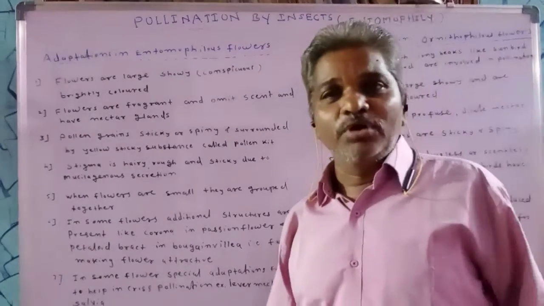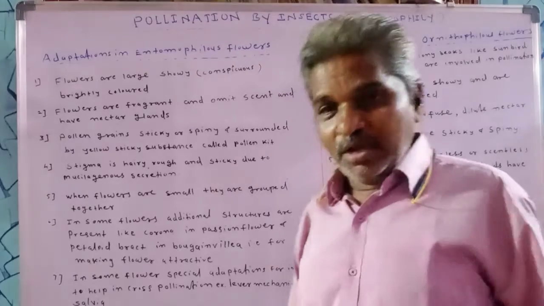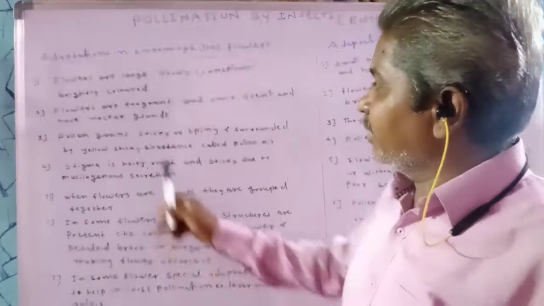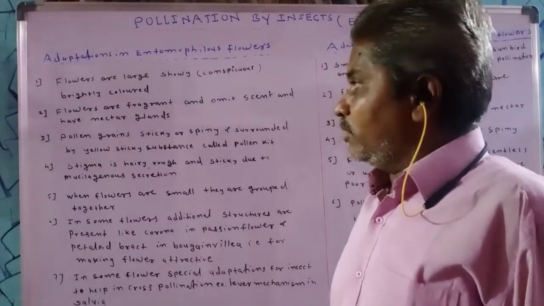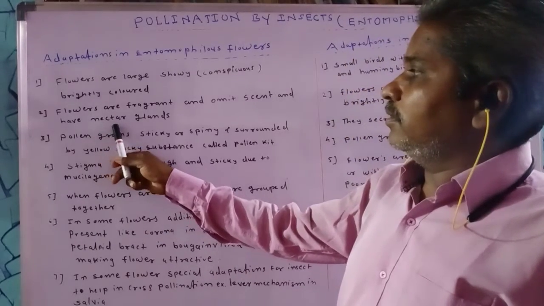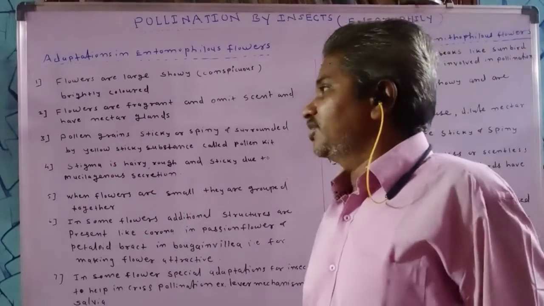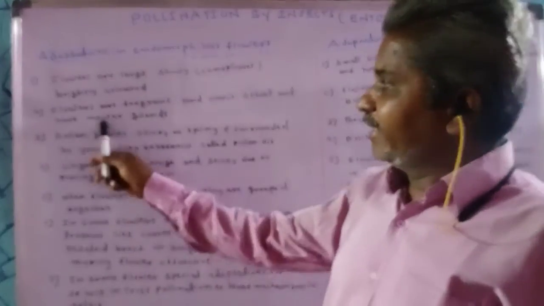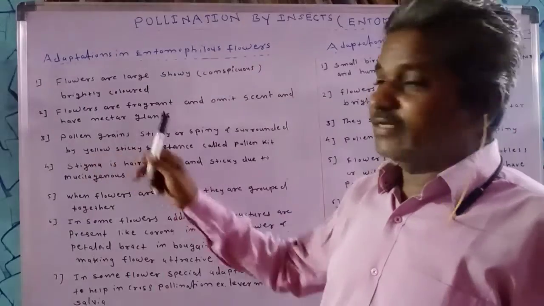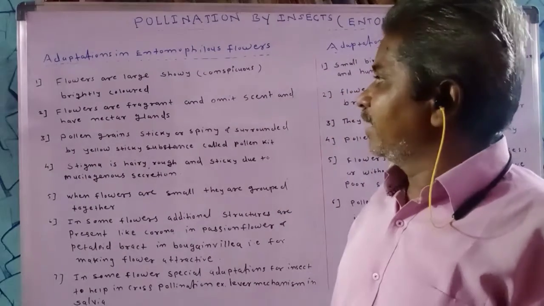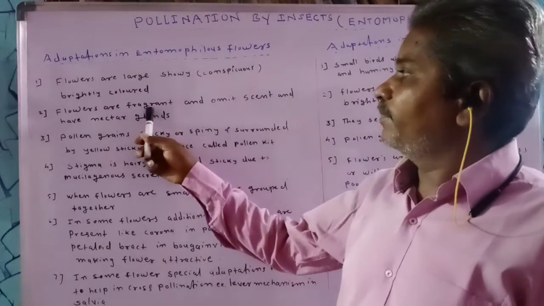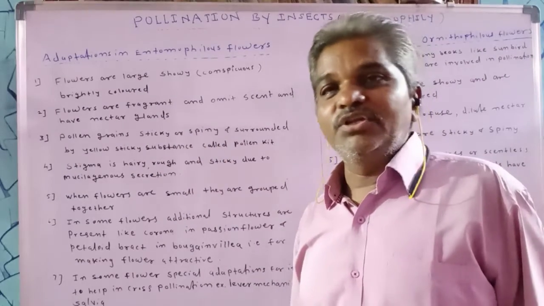It is a sugary secretion which is useful for insects as food. So because of the nectar, attractive colors, showy appearance and fragrance, the insects are attracted towards the flower.